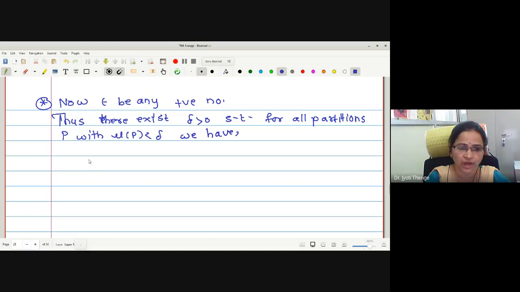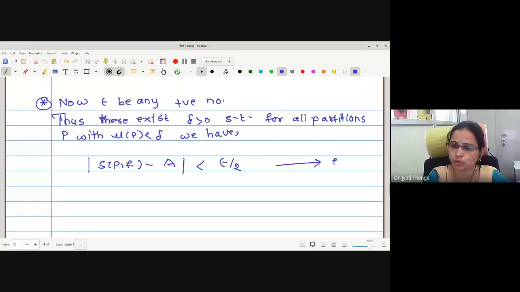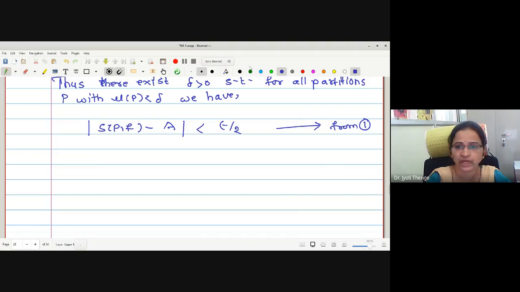mod of SPF minus A less than epsilon by 2. It's long, but for the sake of convenience, let me call this definition number 2. Now we will move towards definition 1. Let me expand this modulus.